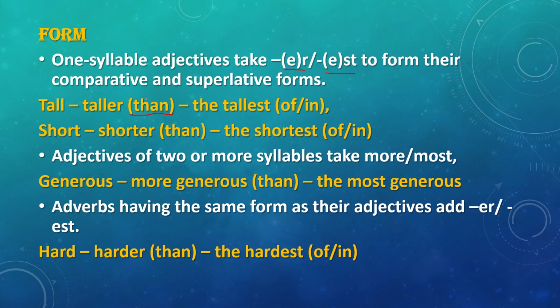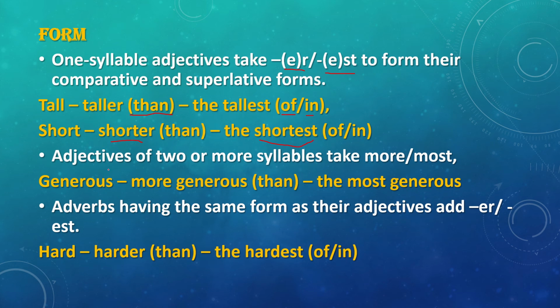So something important to remember is that when we are comparing two things, two persons, two animals, we need to use the word than. Taller than, I am taller than you. And for the tallest, we use either of or in. I am the tallest of the class. I am the tallest in the classroom. Okay, so short becomes shorter, as you have seen before, and the shortest. We're gonna have more examples, so don't worry if you don't understand it now.